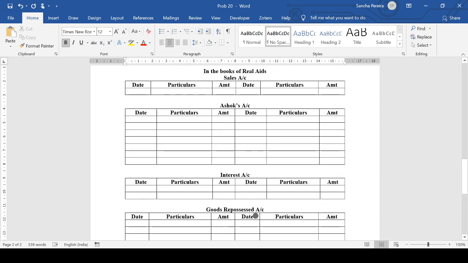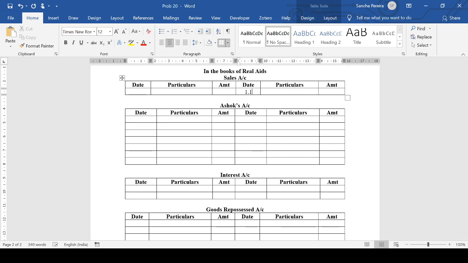So as usual, the first entry will be the same. We record the sales. So in the books of Real Aids, it will be Ashok account debit to sales. So in sales, we will have 1st January 2013 by Ashok, 3010.